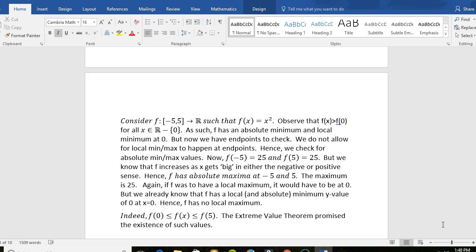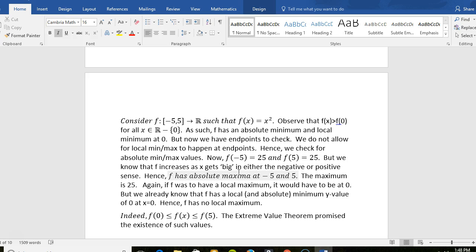But anyway, moving on. Consider the function f from -5 to positive 5 into the reals again, such that f of x equals x squared. Now, the only thing different that's going to happen, I won't go all the way through this. f of -5 and f of 5 both equal 25. 25 is our absolute max. It's not a local, though. So our absolute max is 25, or y equals 25.